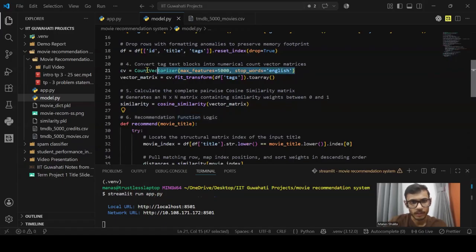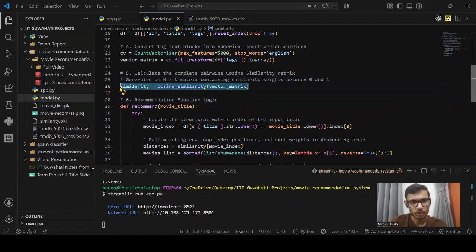The next step was using CountVectorizer, with max_features equals 5000 and stop_words equals English. I used scikit-learn's count vectorization. I explicitly set stop_words equals English, which automatically removes common filler words like the, is, which are just grammar. By limiting max_features to the top 5000 words, we keep our metrics computationally efficient and prevent rare noise from cluttering our vector space.